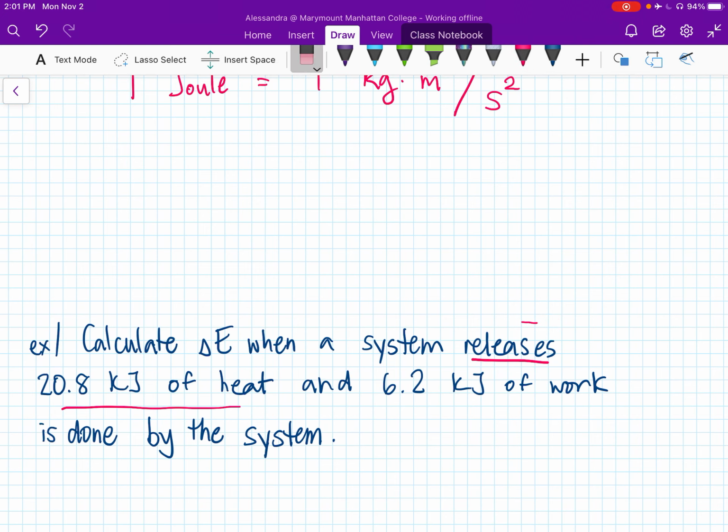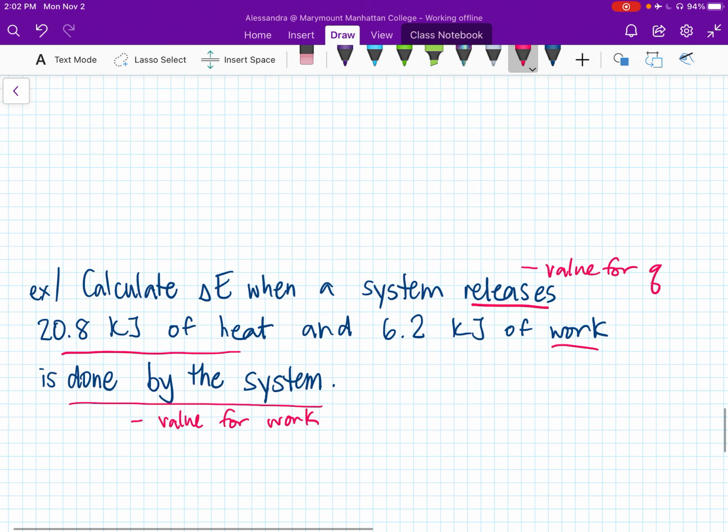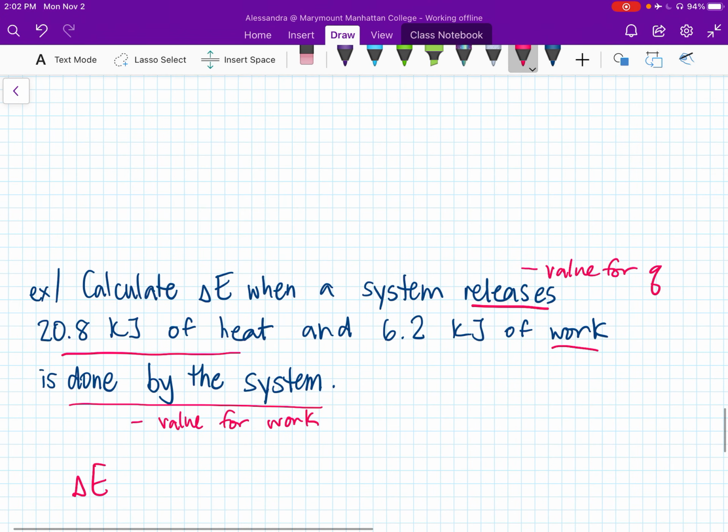We're going to have a negative value for Q. Now, what about the other one? Work is done by the system. When work is done by the system, that is also going to be a negative value for work because, again, it's from the point of view of the system. So delta E is equal to Q plus W. We're looking for the internal energy of the system.